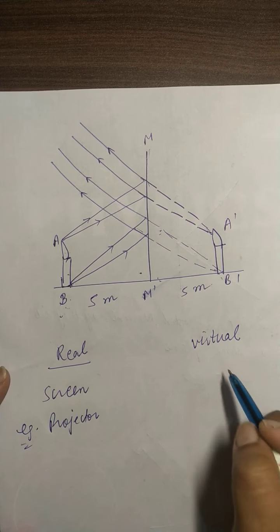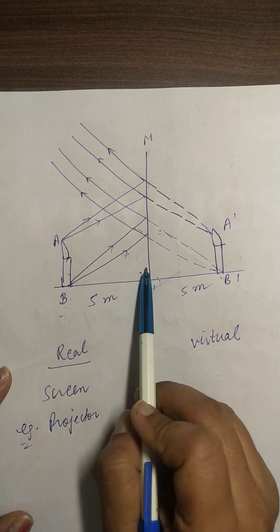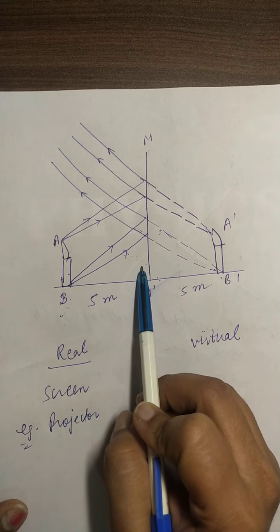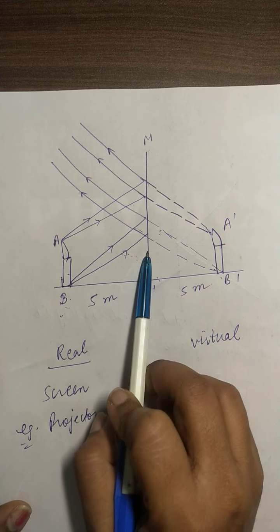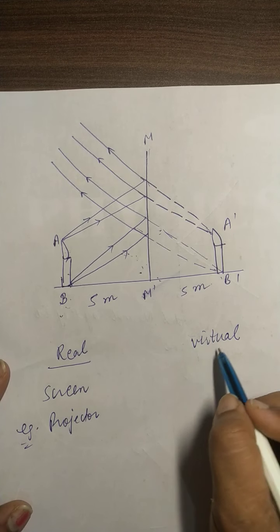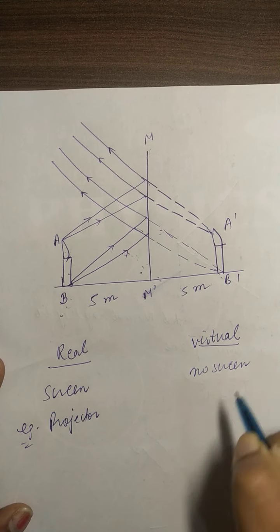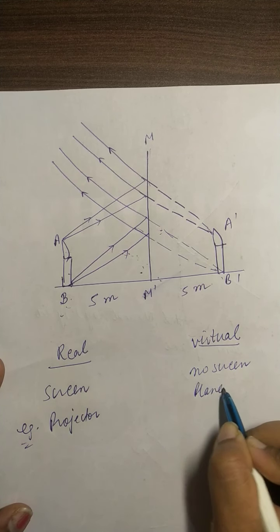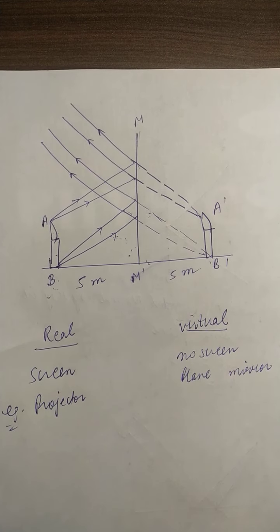Now a virtual image is the image that is formed by a plane mirror, means nakli, means they appear to be real but they are not real. Because they are actually formed by the refracted lights. So for a virtual image, no screen is required. They are always formed by a plane mirror. Clear? And one more thing about real image.